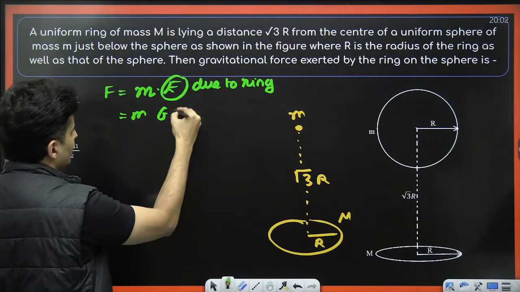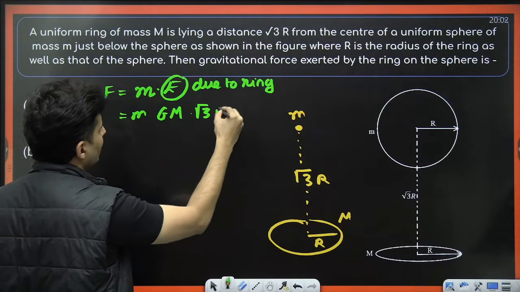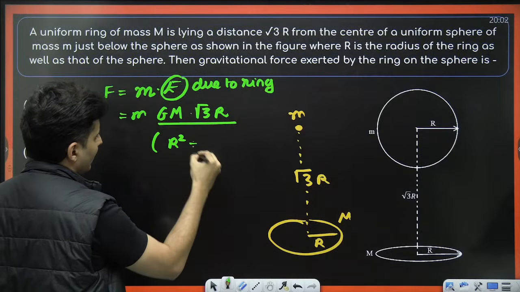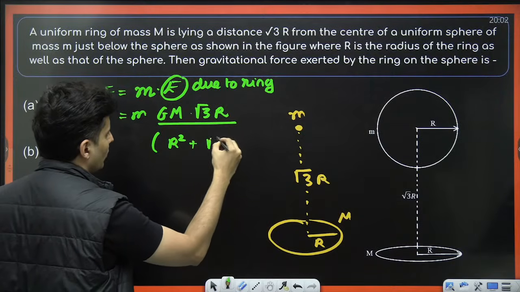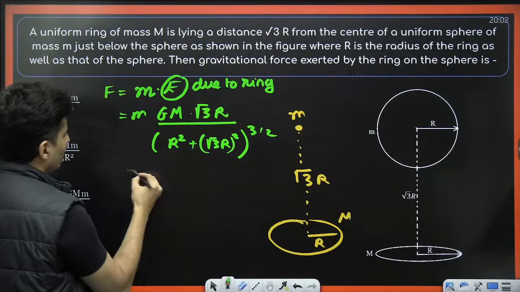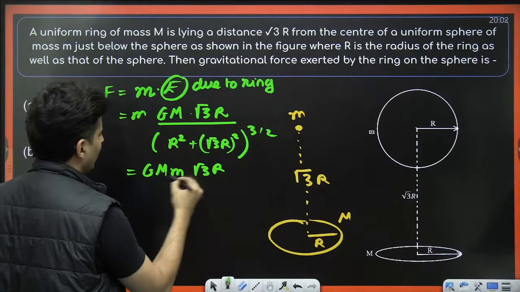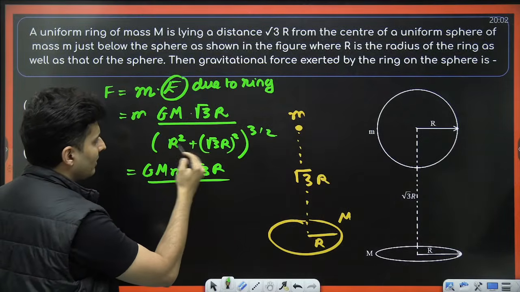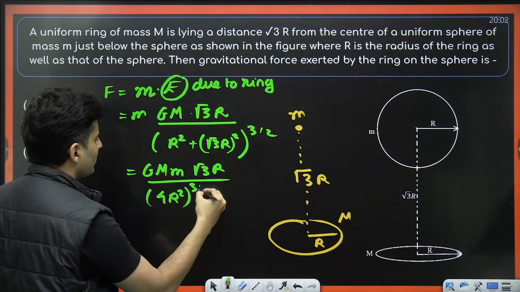Standard formula, GMx. x is basically √3 r divided by (r square plus x square) whole raised to 3 by 2, where x is √3 r. So (√3 r) whole square. Do the math, you will get the answer. GMm √3 r divided by r square plus √3 r square. √3 square is 3, 3 plus 1, 4. So this will become (4r square) whole raised to 3 by 2.